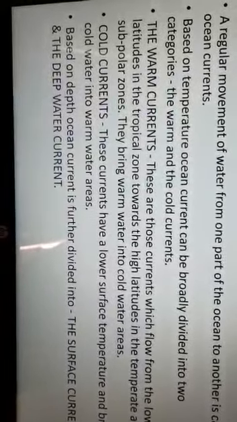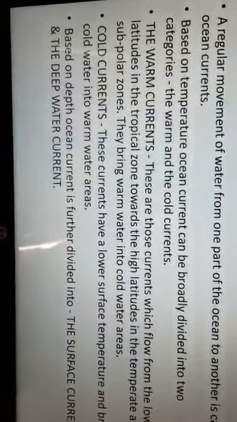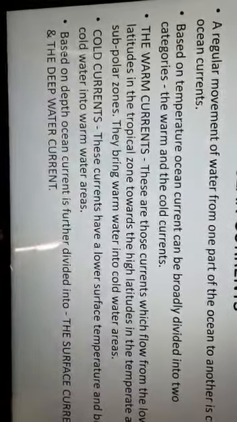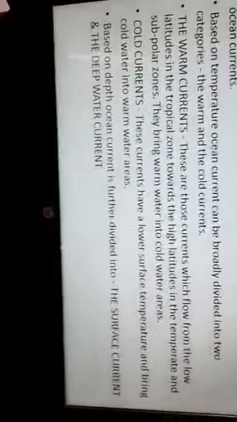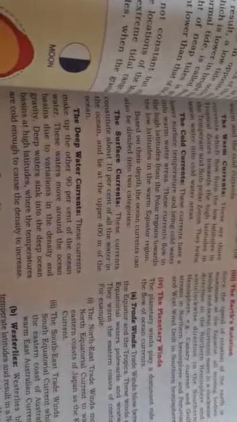And deep water currents make up the other 90% of the ocean water, and these waters move around the ocean basins due to variation in density and gravity. You have that here in your book, surface current and deep water current. So read both the paragraphs.